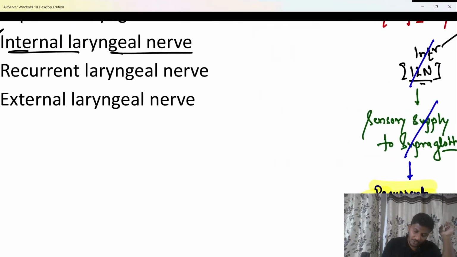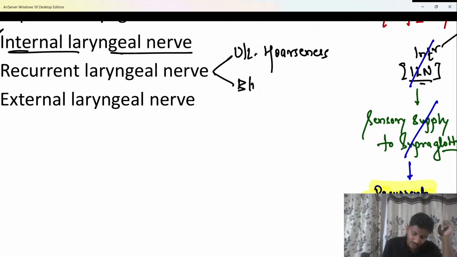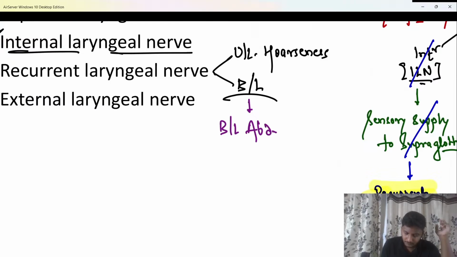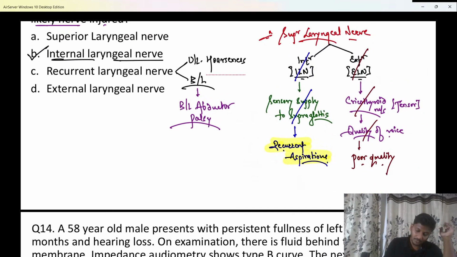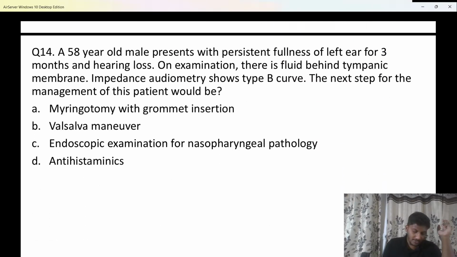So if you want, you can write also over here so that you do not get confused. Unilateral RLN injury may only cause hoarseness of voice, but bilateral RLN injury leads to a bilateral abductor palsy. Now clear? ठीक है, चलो. Now answer this next question out here.